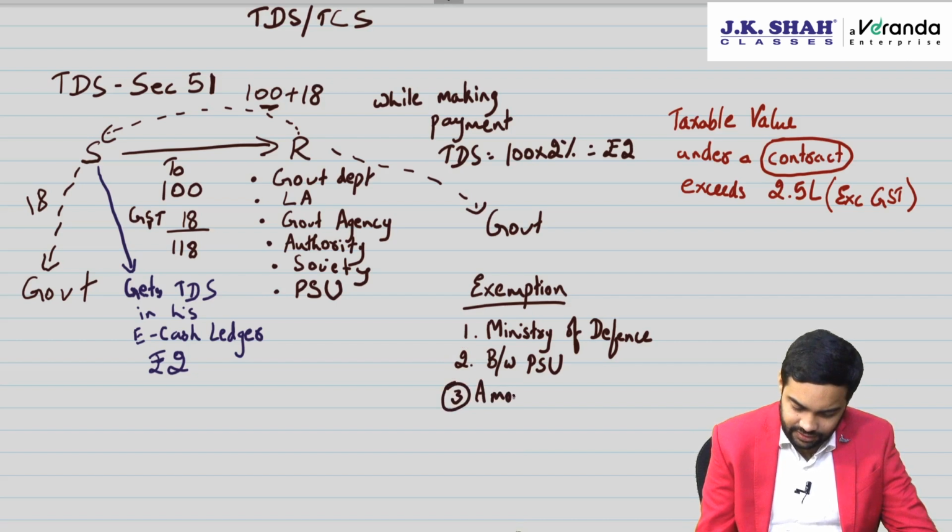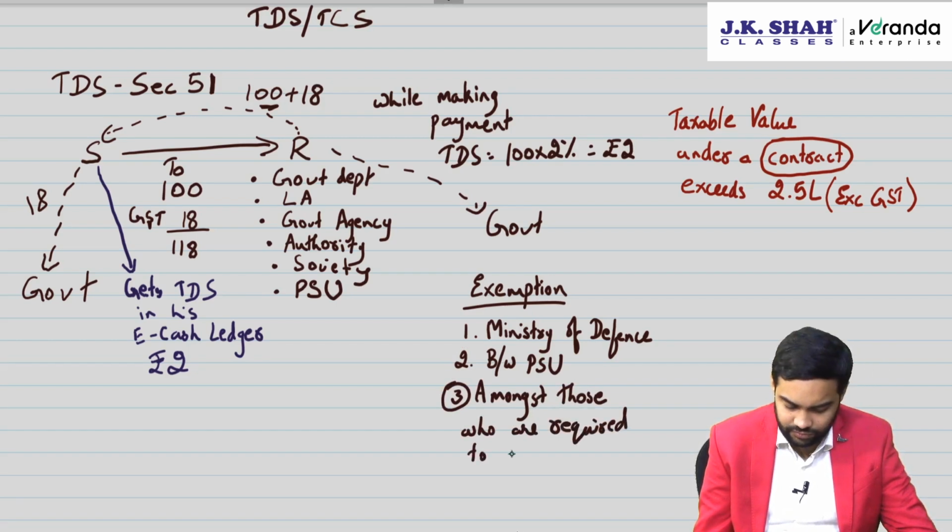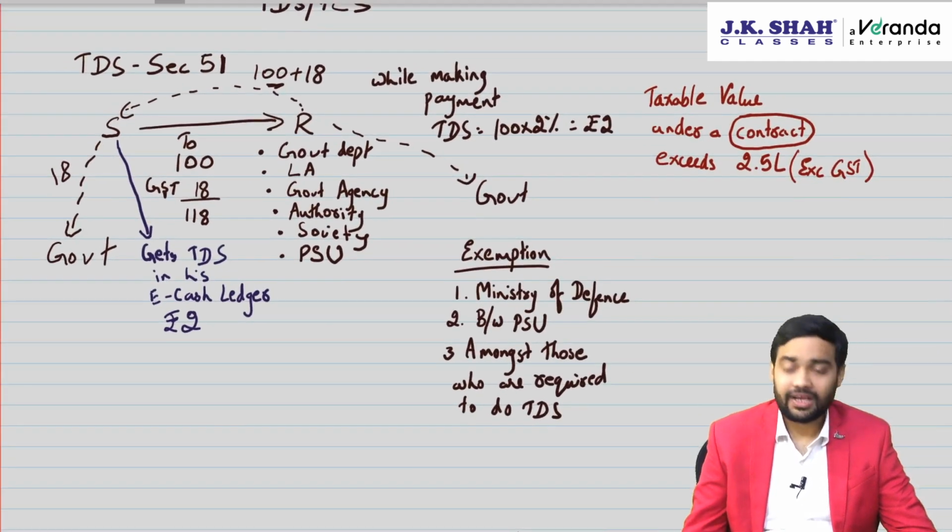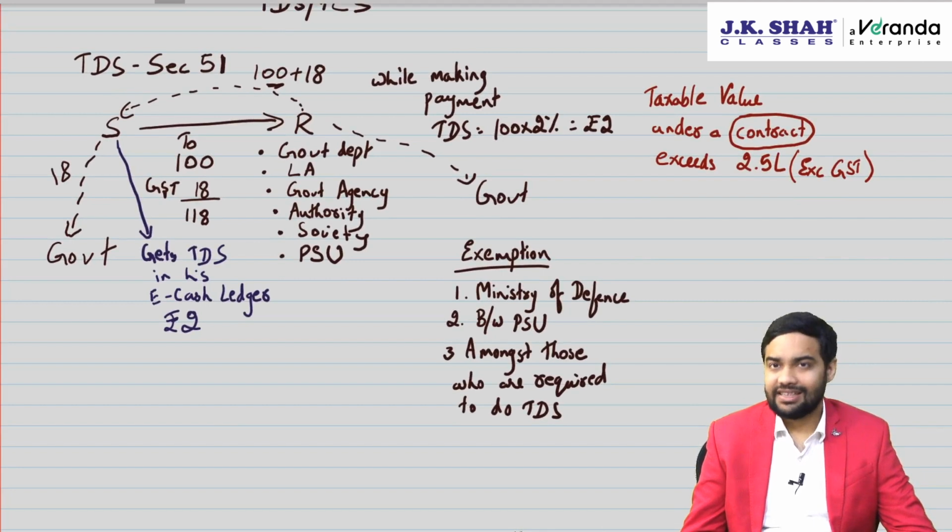amongst those who are required to do TDS, between all these people, TDS will not be applicable. Then in metal scrap industry, tax evasion started happening, and there were a lot of reports from Gujarat saying that metal scrap industry is evading tax.